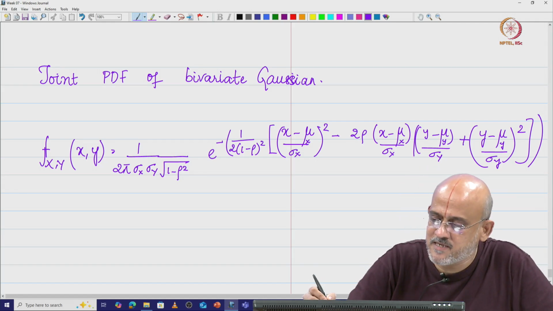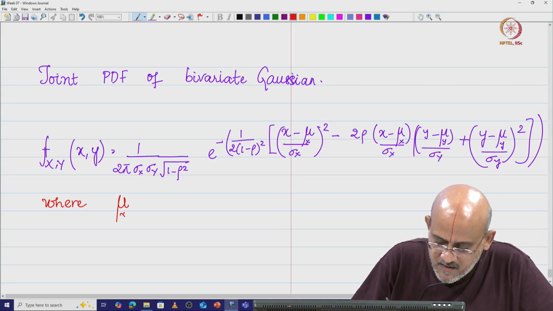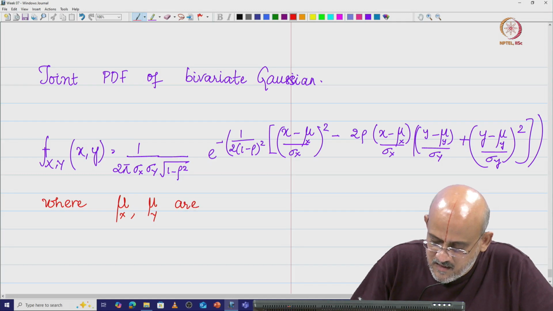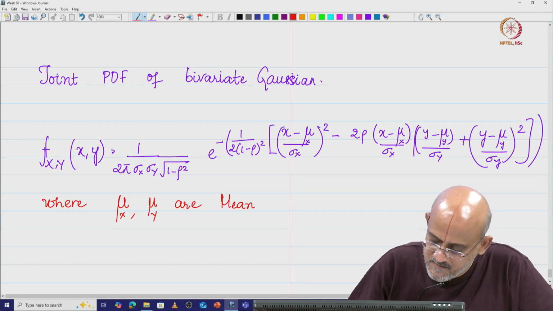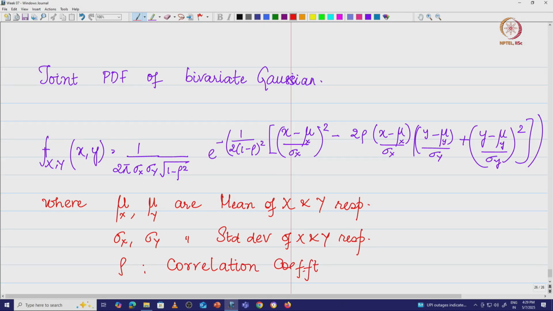where let us write all those terms that are involved here. We need to know what these terms are. So where mu x and mu y are the mean of x and y respectively, sigma x and sigma y are standard deviations of x and y respectively, and rho is basically the correlation coefficient.